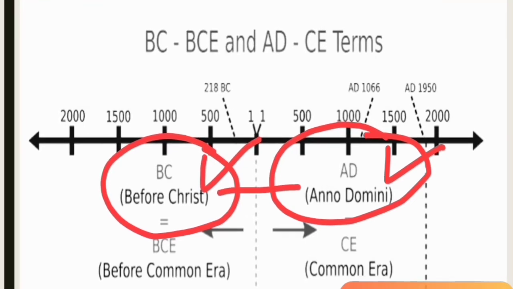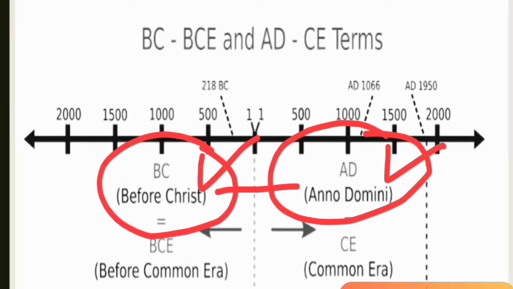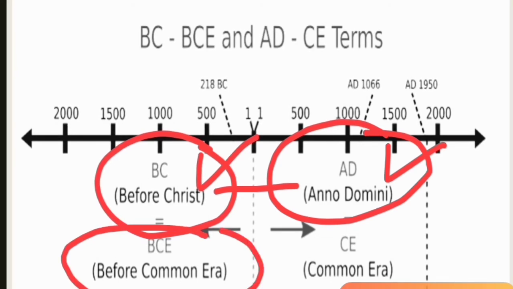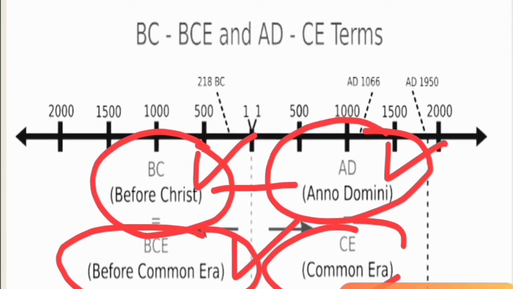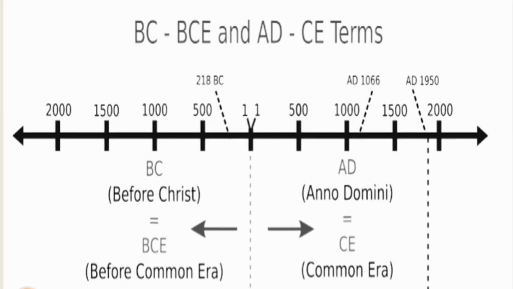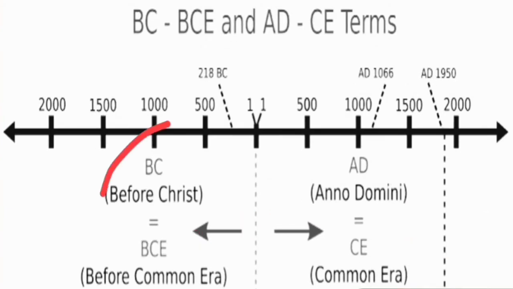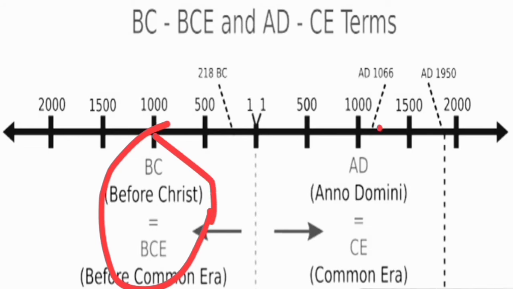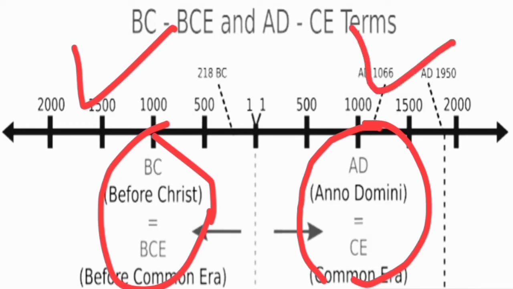But there are some secular terminologies also. Those people who don't believe in Christianity follow these terminologies to define time. These are Before Common Era, BCE, and CE. In place of BC, they use BCE, and in place of AD, they use CE. Of both the terminologies, BC and BCE mean the same, and AD and CE mean the same: the time period before the birth of Christ, and the time period after the birth of Jesus Christ.